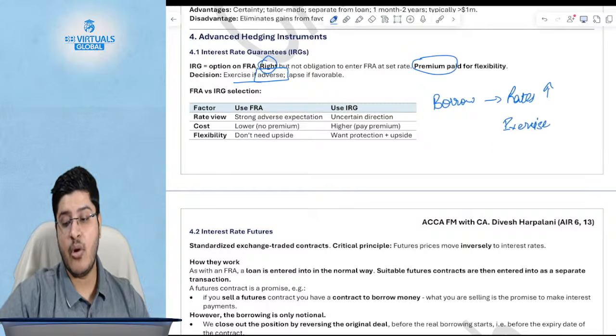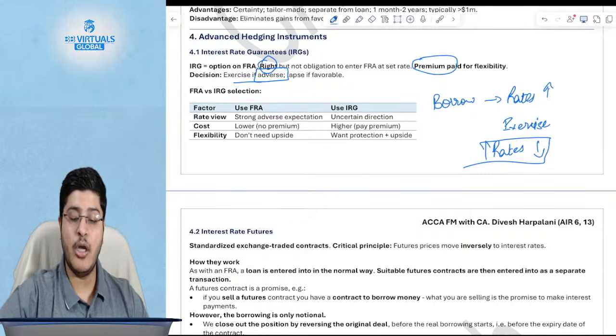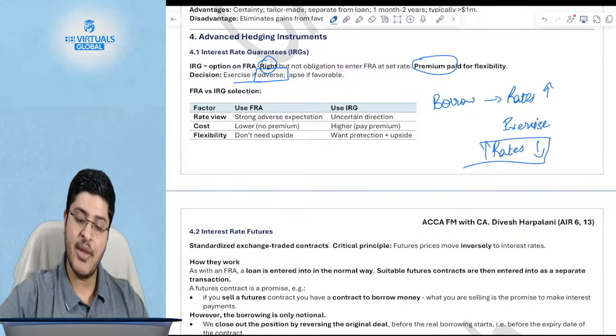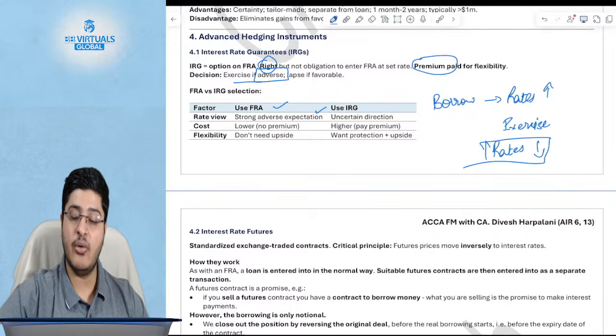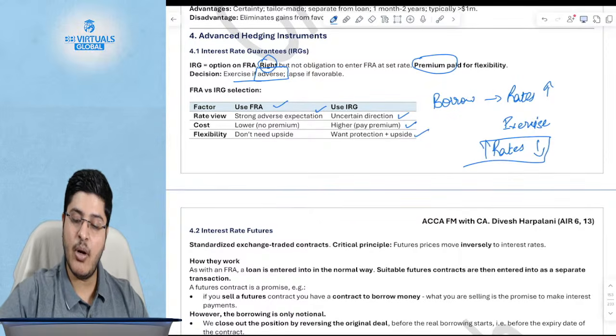But if you wanted to borrow and the rates have moved down, why will you pay the FRA rate if you can borrow from the market at a cheaper rate? You will not exercise. In case of FRA, if you for sure know it will move in an adverse direction, you take FRA. But if you don't know which direction it will move, you go for interest rate guarantees, and you pay a premium where you want an upside.